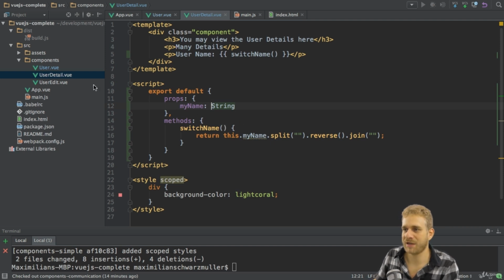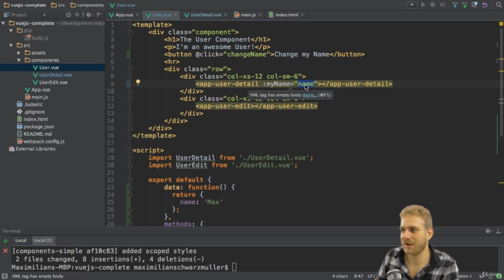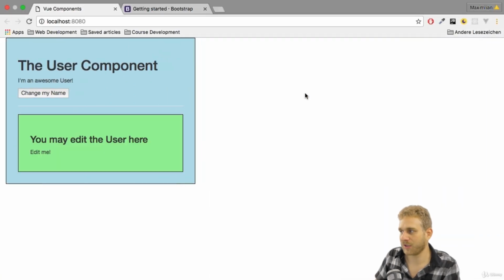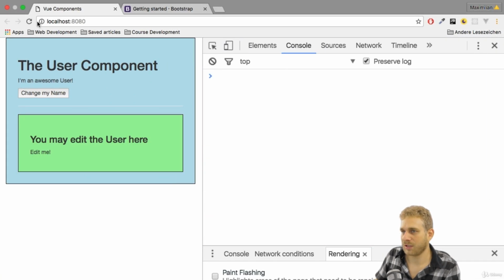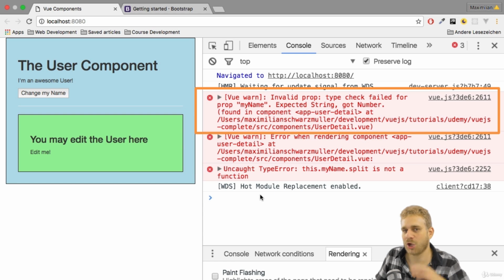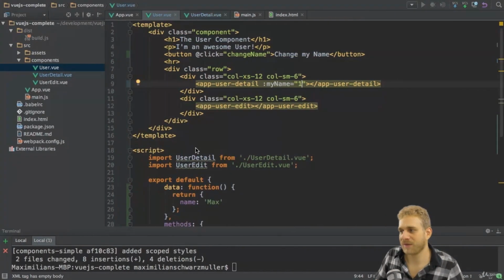Now what happens if I set up the validation here and pass a 1? Now if I save this and I open the console and reload the page here, you see now I'm getting a warning that the prop check did fail and the whole component is therefore not attached like this. So I'm still getting an error, of course, because what else should Vue.js do? It can't prevent me from typing a wrong code there.